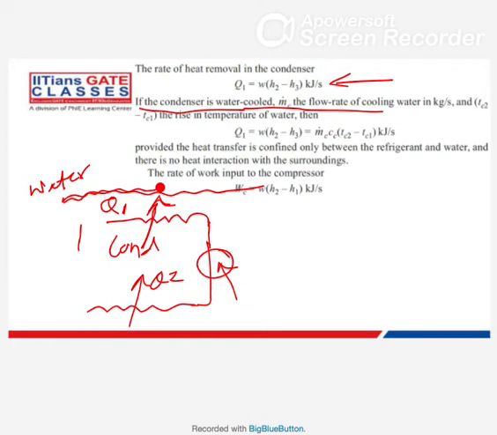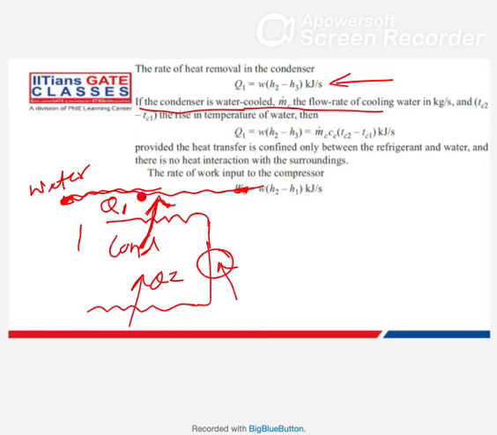So they may give you the data for the water flow rate. With the help of this water flow rate, at steady state, the amount of heat rejected by this condenser is going to water.